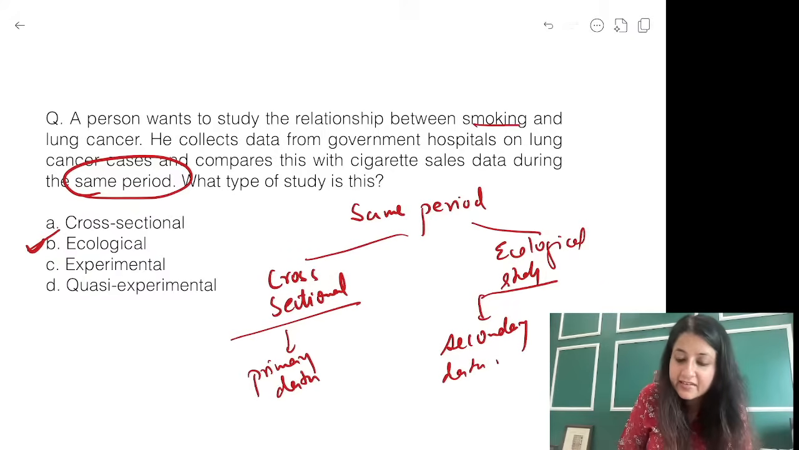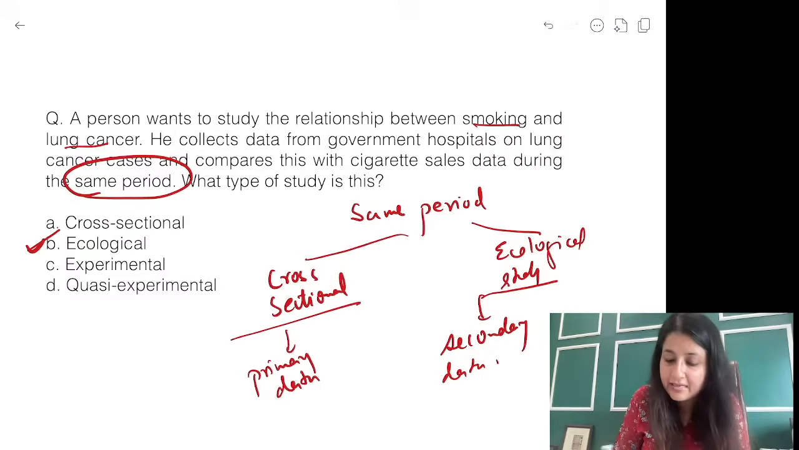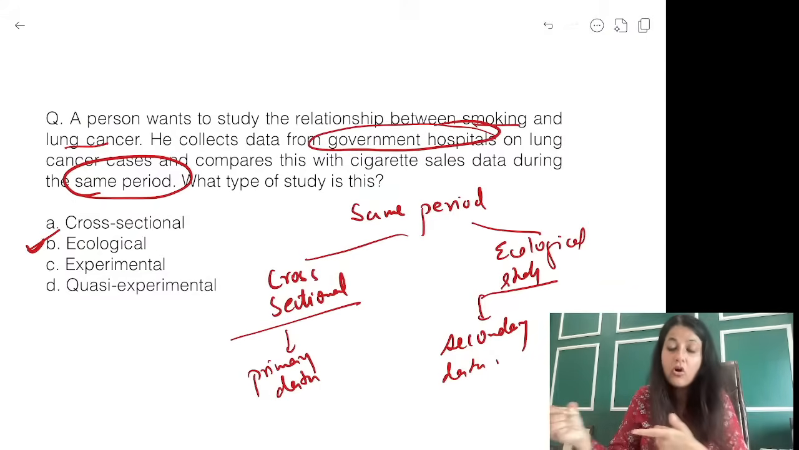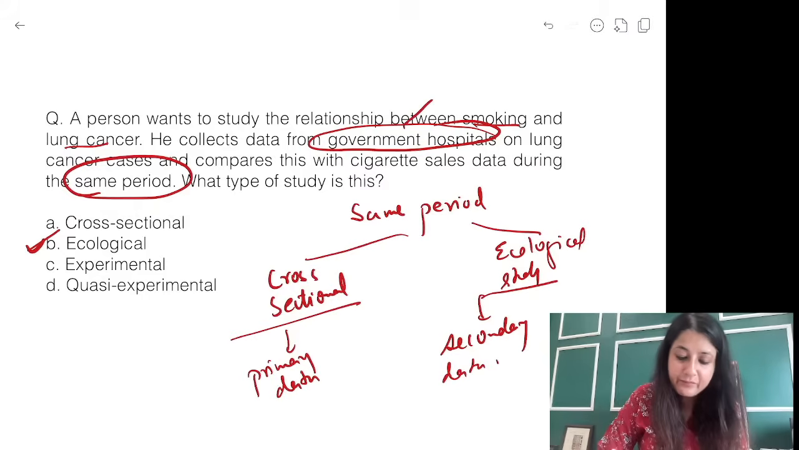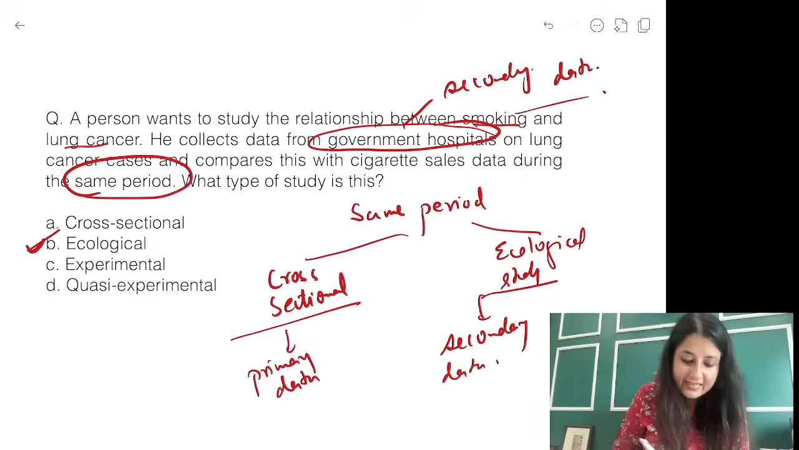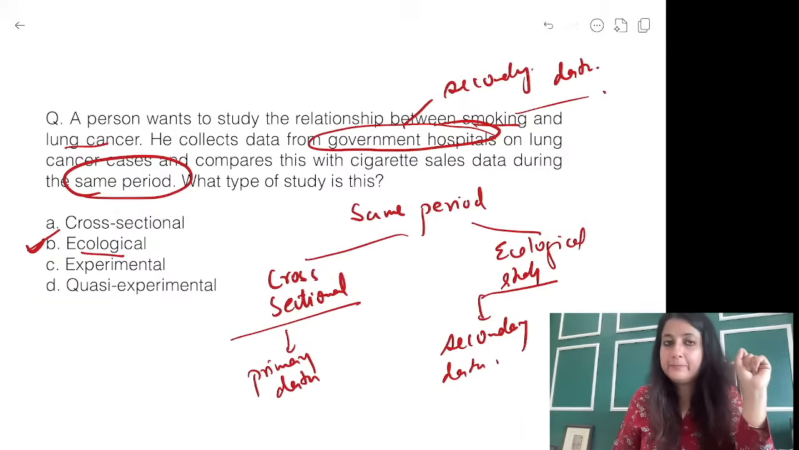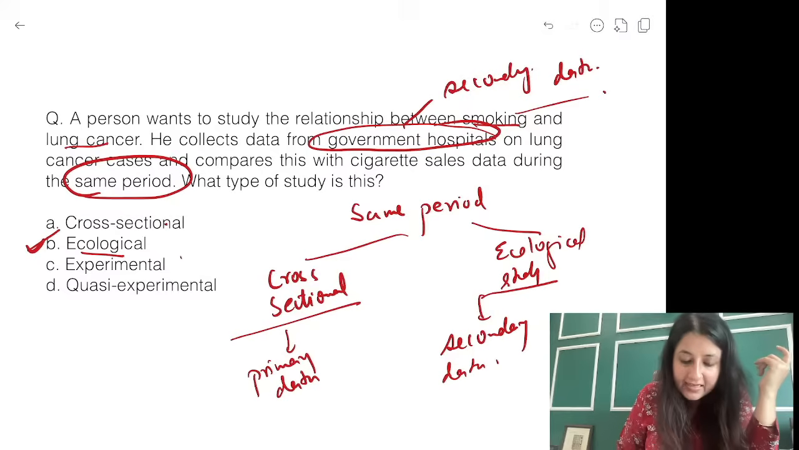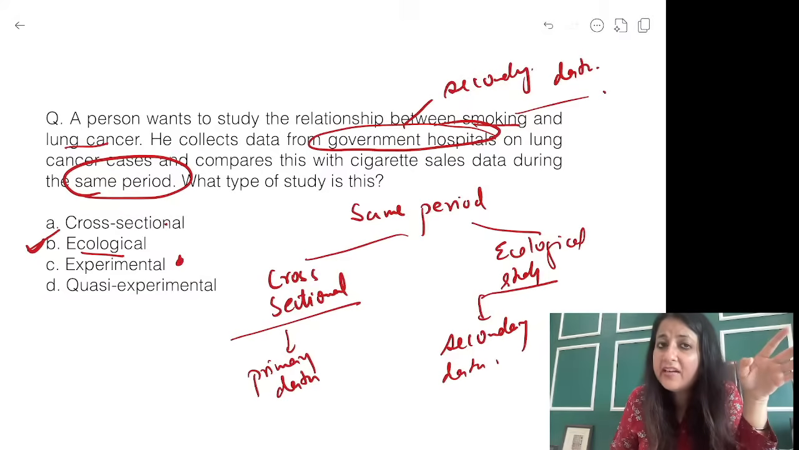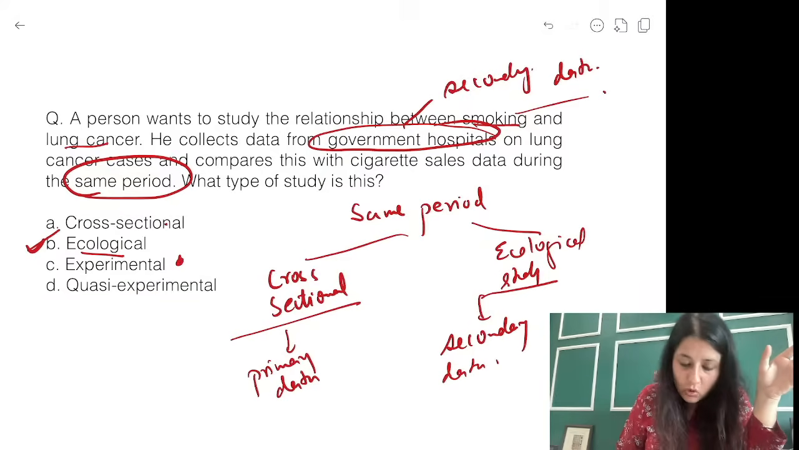So, I am studying the relationship between smoking and lung cancer. I am collecting the data from government hospitals. That means this is what? Secondary data. So, which type of study design is it? Ecological. It's not cross-sectional because I am not collecting the data myself. It's not experimental. There's no intervention happening over here.